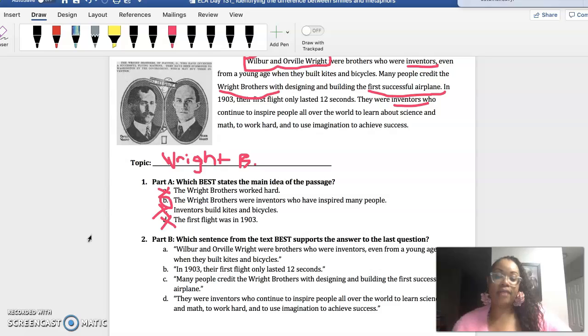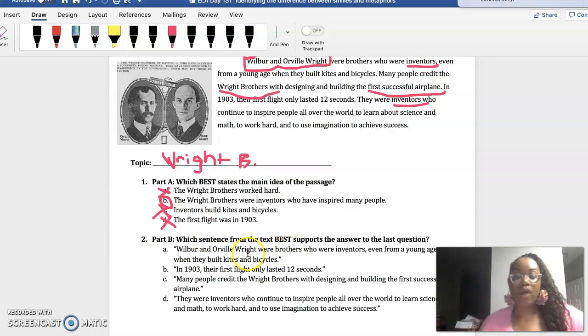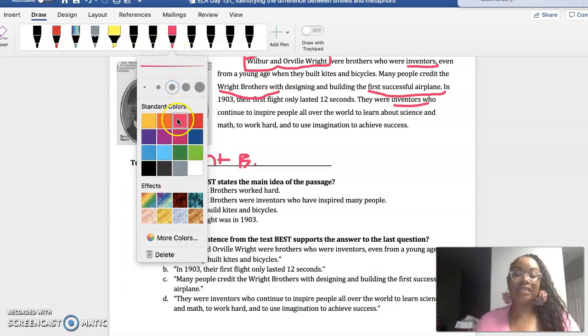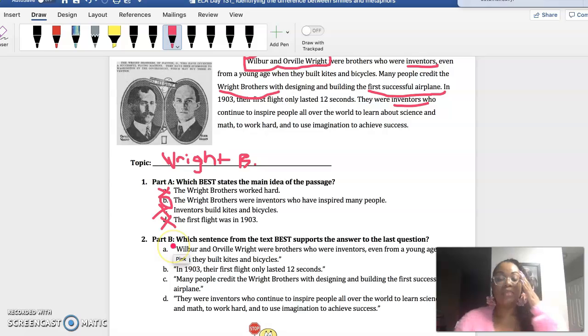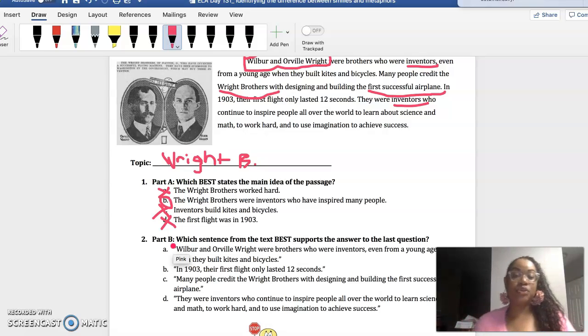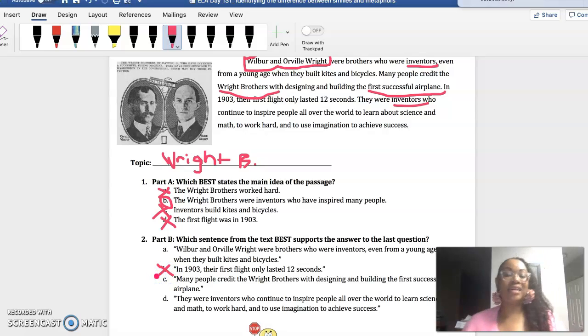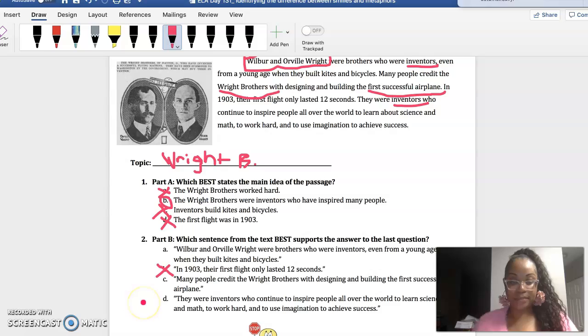Now I'm going to scroll down and part B is talking about what is the evidence that matches, right? So the evidence that matches has to include the topic and what's most important, right? We know that what's most important is that the Wright brothers were inventors who inspired many people. So let's see. Which ones can I eliminate? I'm actually going to go ahead and eliminate B because once again, it doesn't talk about my topic. Another thing that I'm going to eliminate is, let's see.